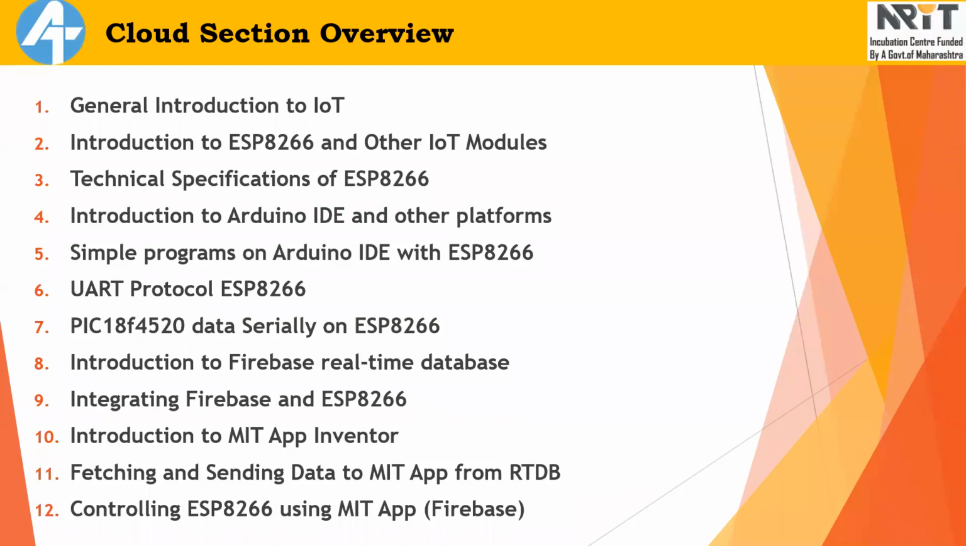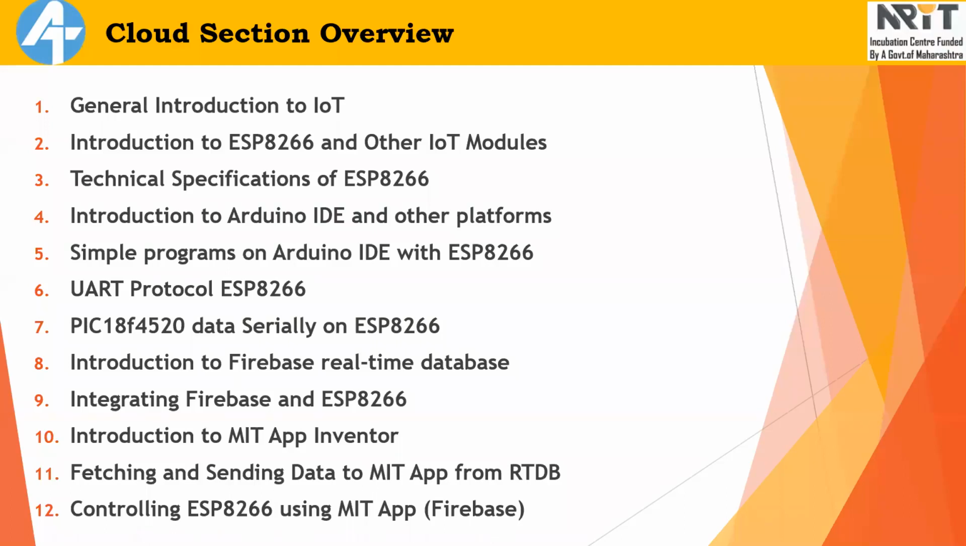After that, we will learn the UART protocol. UART stands for Universal Asynchronous Receiver Transmitter. In earlier sessions, we learned about the I2C protocol. It is very similar to the I2C protocol, but a little bit different. So we will learn what the UART protocol is and how to implement it in ESP8266, and why we need the UART protocol in ESP8266. We will learn that also.